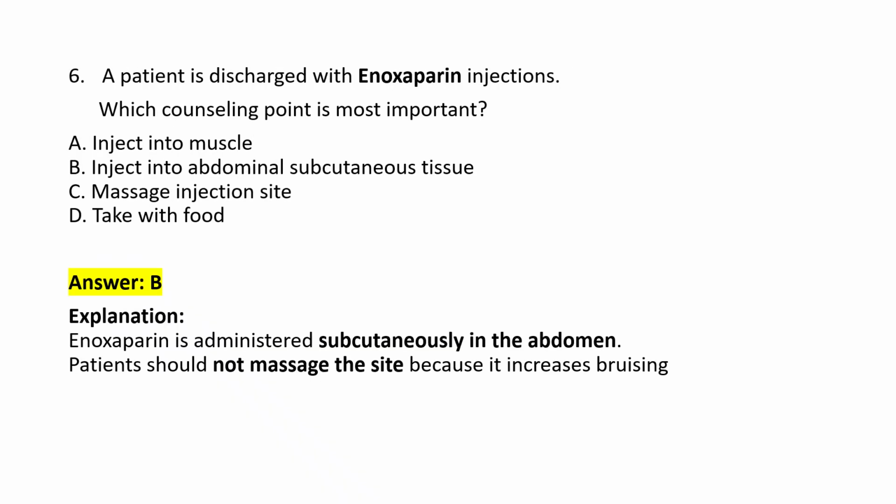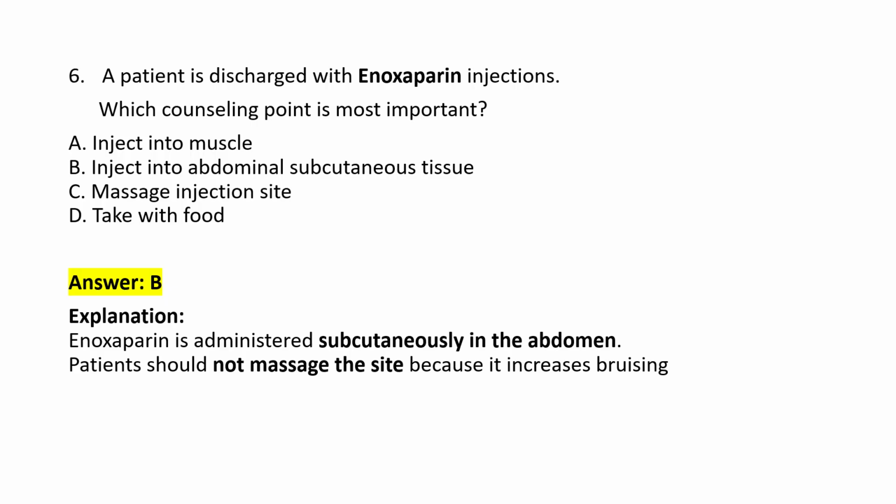A patient is discharged with enoxaparin injections. Which counseling point is important? Inject into muscle, inject into abdominal subcutaneous tissue, massage injection site, take with food. What are you going to do? You're taking enoxaparin injection and the counseling point is what? So the site of injection here is the abdominal subcutaneous tissue.